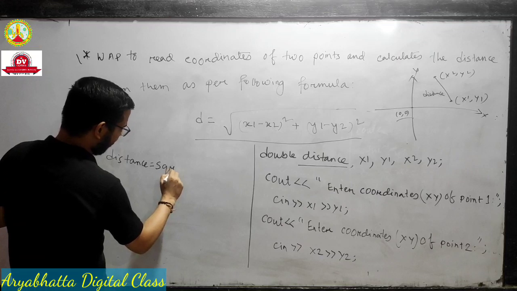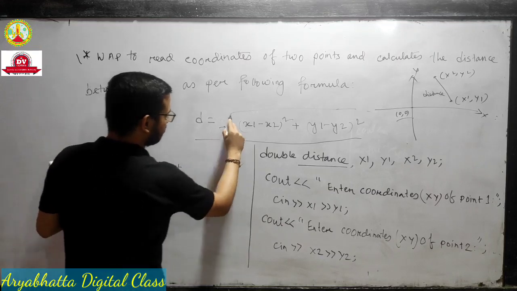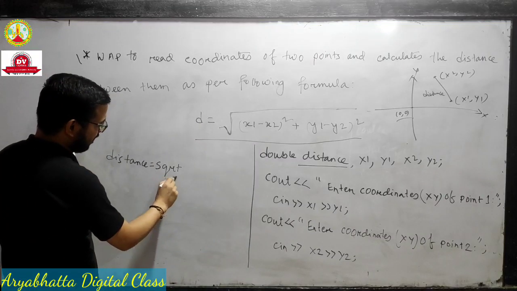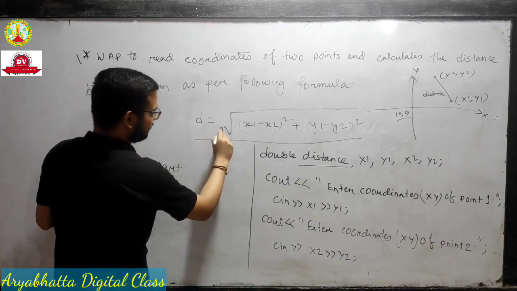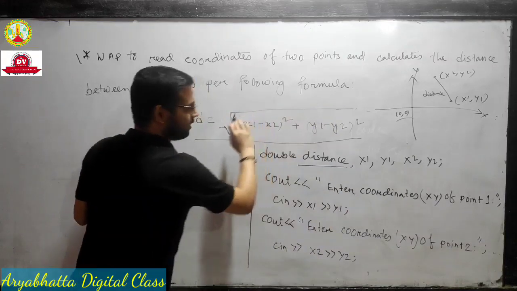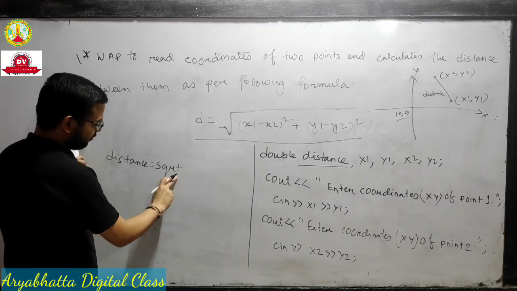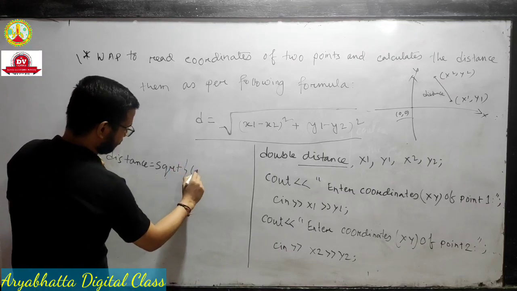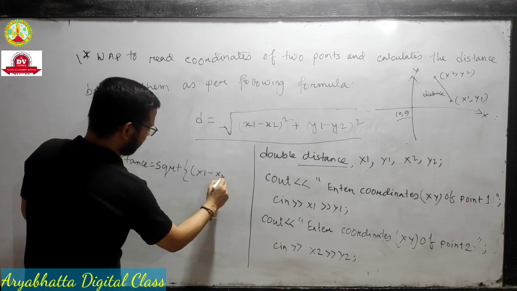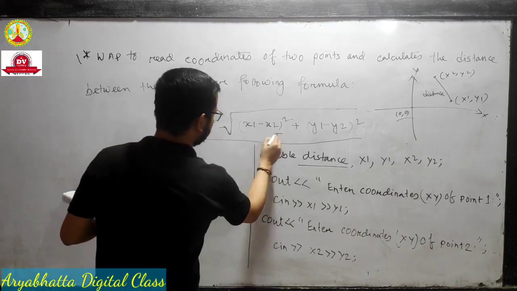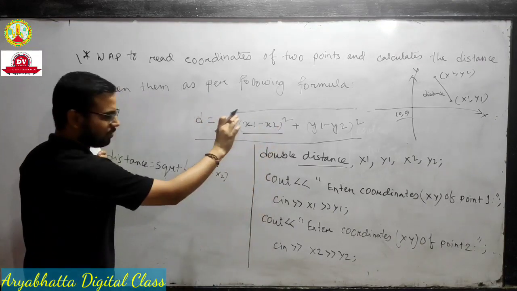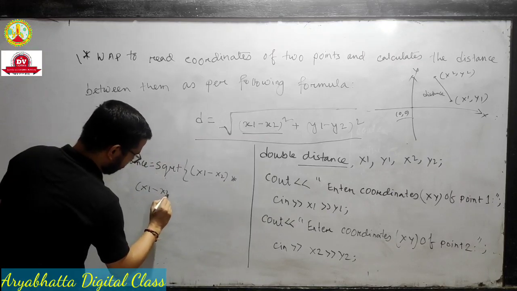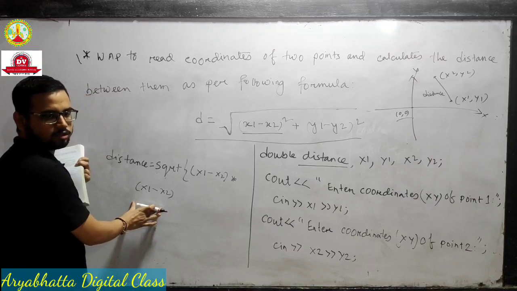We write square root in code as sqrt, because the computer system doesn't understand symbols like the square root sign. Then sqrt of x1 minus x2, whole square, means x1 minus x2 into x1 minus x2; we have to write it 2 times.